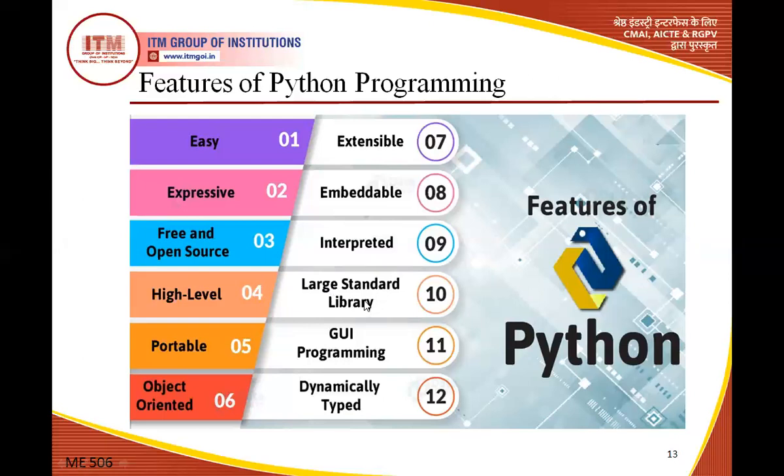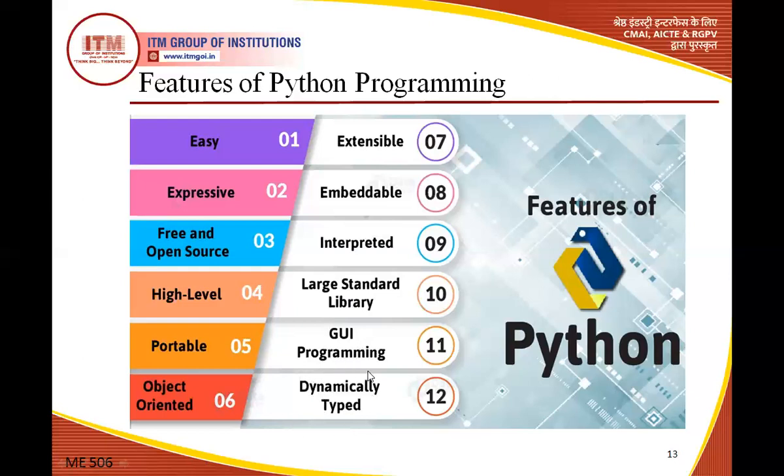GUI programming, graphical user interface programming. In Python, we can also create GUI software. For that, we have a separate library called Tkinter. Tkinter is a library by which we can create a GUI package, and GUI software we can develop. So graphical user interface programming we can also do.